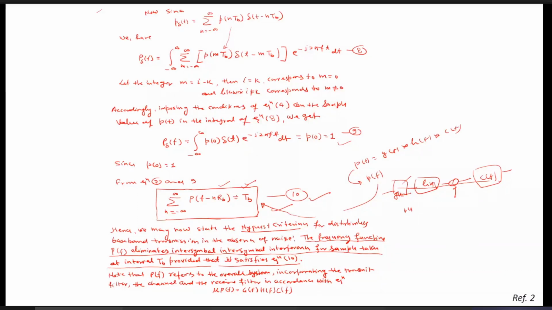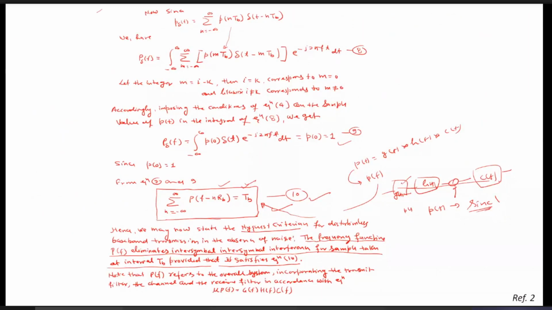Suppose PT is the sinc function, I'm just taking an example, maybe incorrect. If PT is the sinc function, then it will satisfy these conditions as well as these conditions, and hence